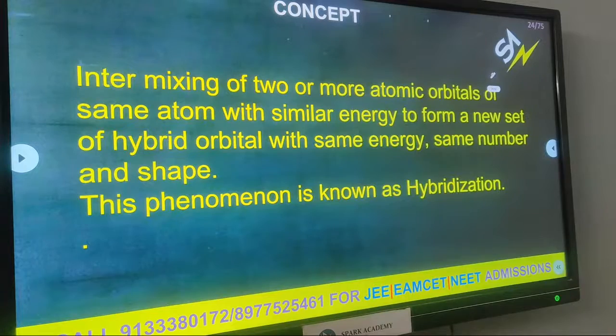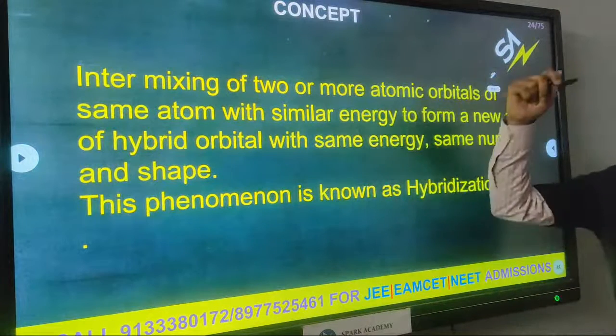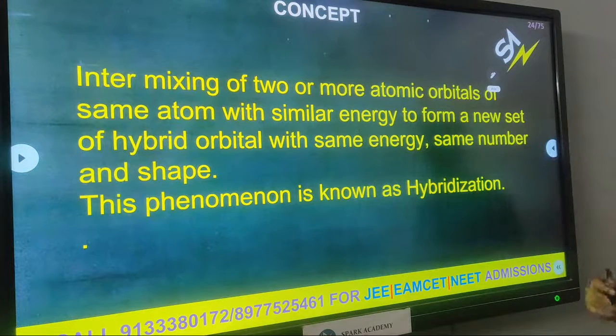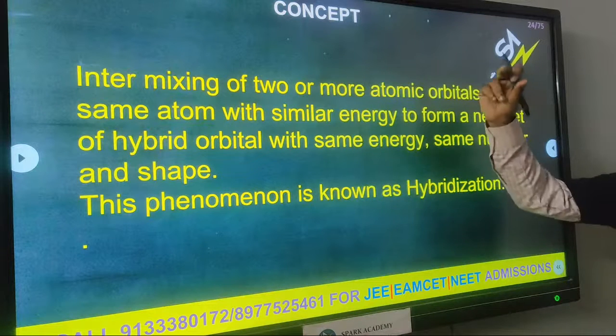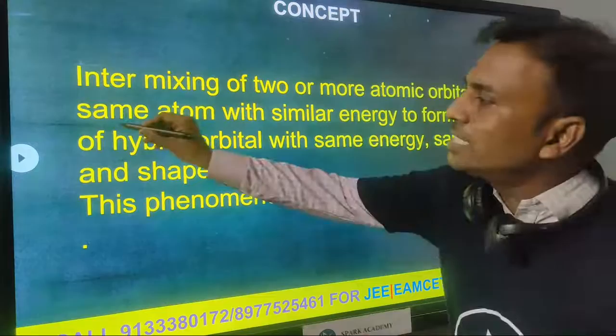What is hybridization? Intermixing of two or more atomic orbitals of the same atom, meaning one atom's orbitals only participate in the bond. That atom is called the central atom.